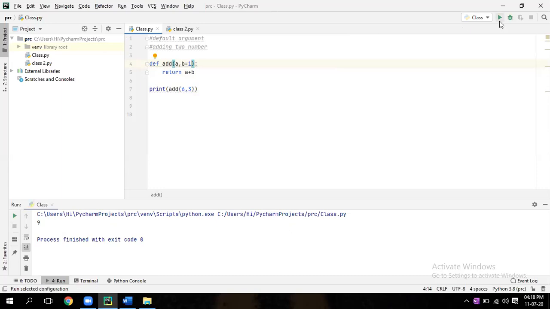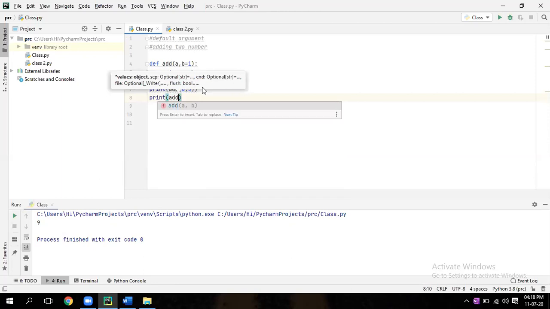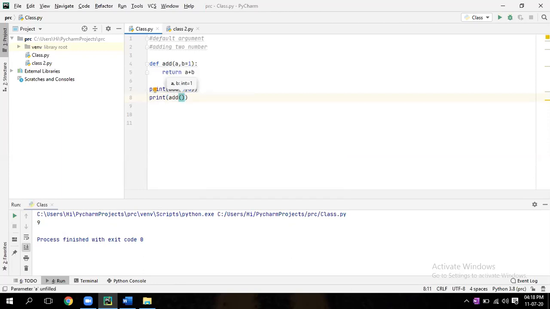Wait. Now again enter, next line. Print add only 6. Run it.